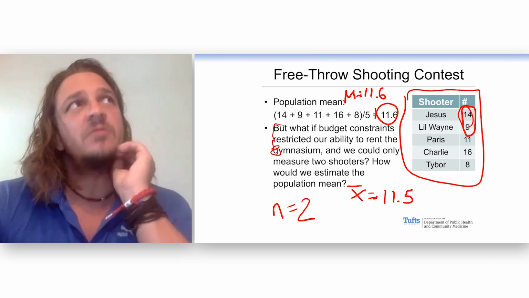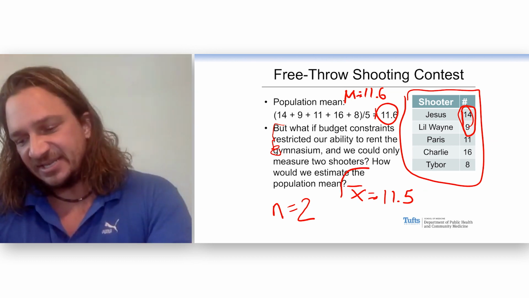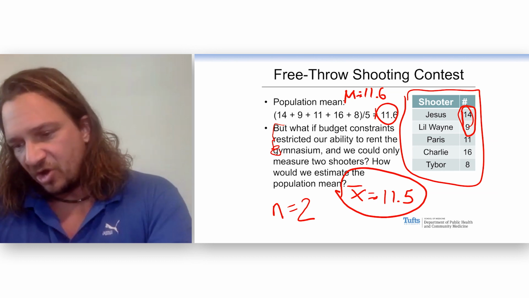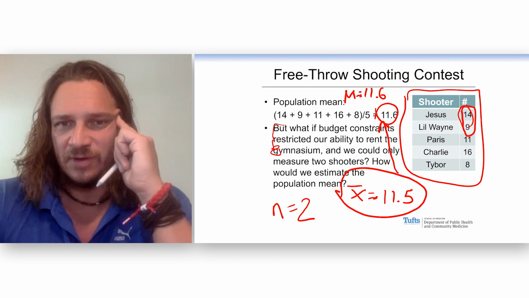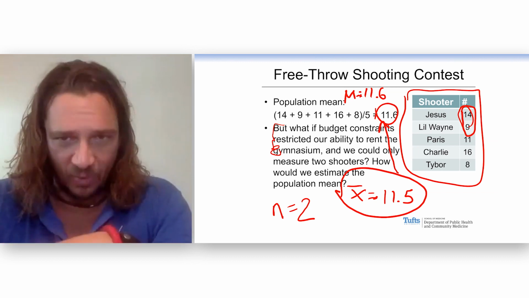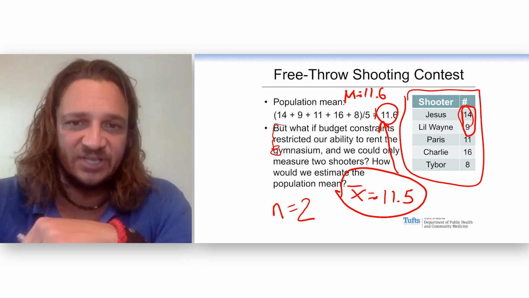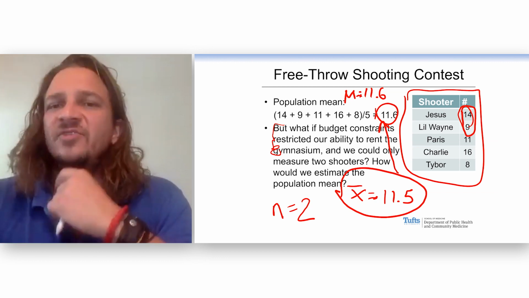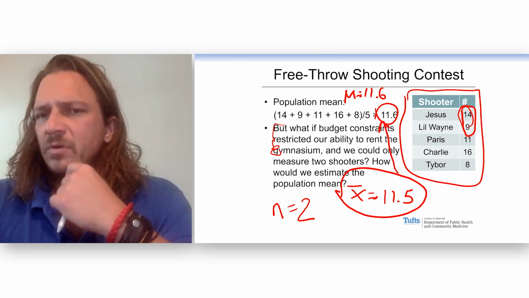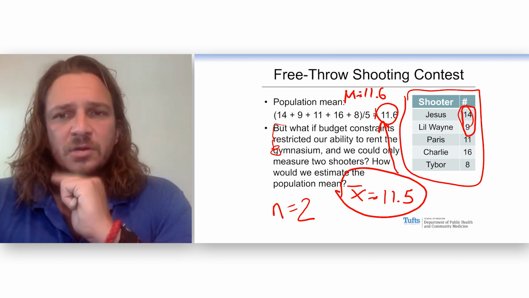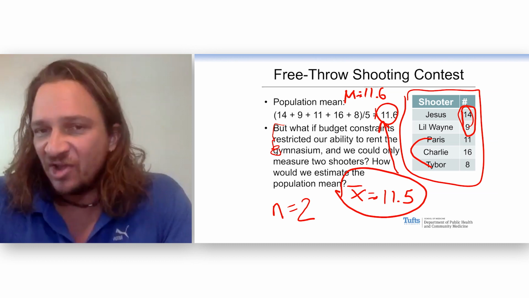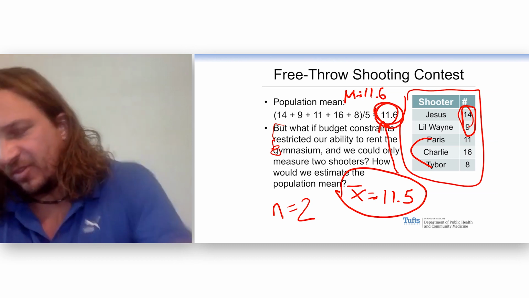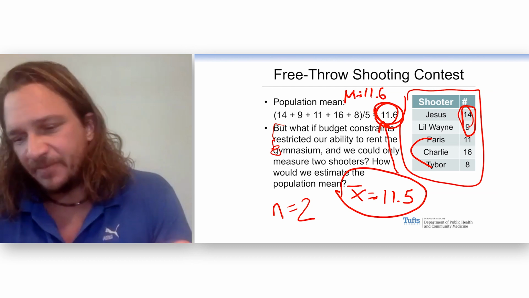So we can think about, is this statistic a good estimate of that parameter? And it is, obviously. It's as close as you can get to 11.6, taking a sample of size 2. But let's go a little further. Antonia, pick another pair. Tiber and Paris. Okay, me and Paris. So there's 19, right? So what is that? Is that a good estimate of 11.6? Well, let's look and see.